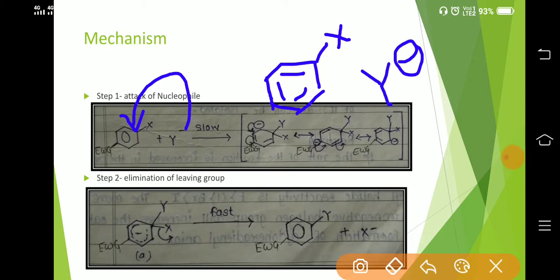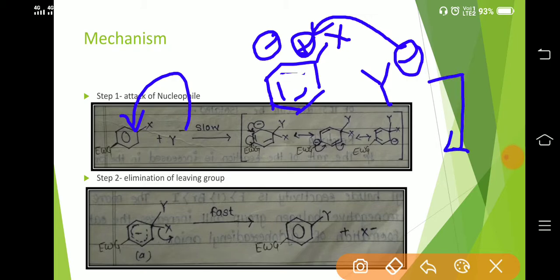This Y minus requires an electron deficient species. Therefore, this pi bond collapses to generate a negative charge here and a positive charge here. Therefore, the carbon bearing the leaving group, acquiring a positive charge, can be attacked by the nucleophilic center and leads to the generation of this tetrahedral intermediate.